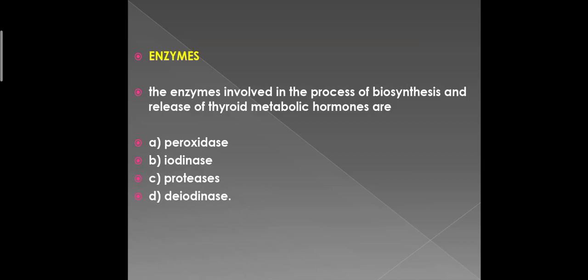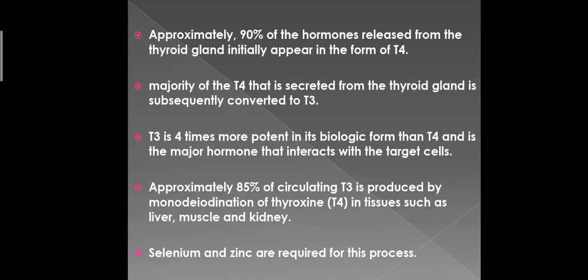The enzymes used for all these processes are the peroxidase enzyme, iodinase enzyme, proteinases, and deiodinase. These are the enzymes used in all these steps for the biosynthesis of thyroid hormone. Approximately 90% of the hormone released from the thyroid gland initially is T4. The majority of this T4 is subsequently converted to T3.